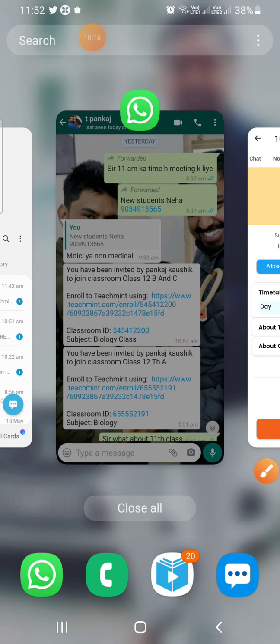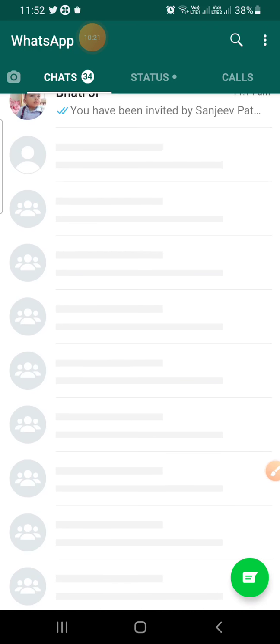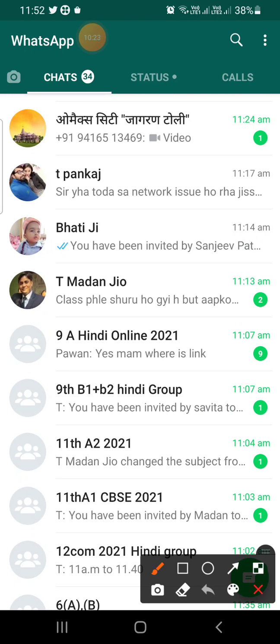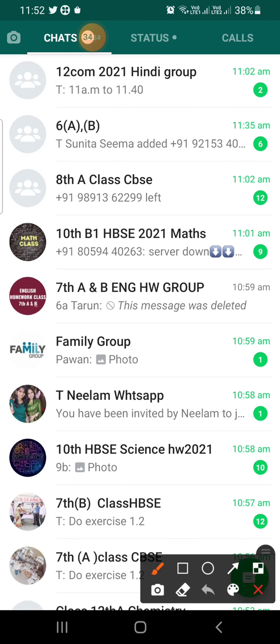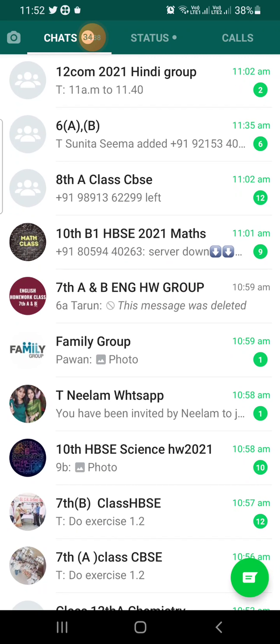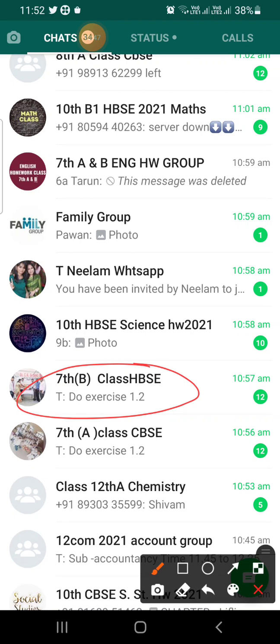Like I can show my group. I have a lot of groups. Okay, so if I need to send my homework in the Hindi group, I need to upload my homework in the Hindi group. If I need to upload my homework in another group, I need to go there and upload. Like I have the English group, I have the science group, I have a lot of groups with their subject names. If your teacher does not provide the subject name, like this is 7th class and this teacher does not provide the name of the subject,